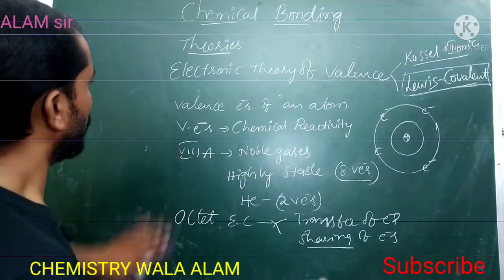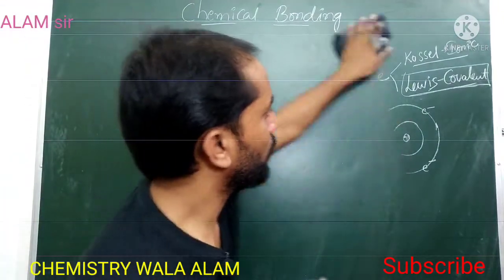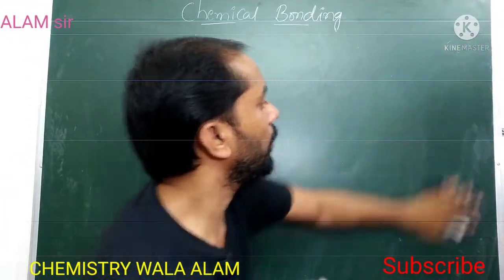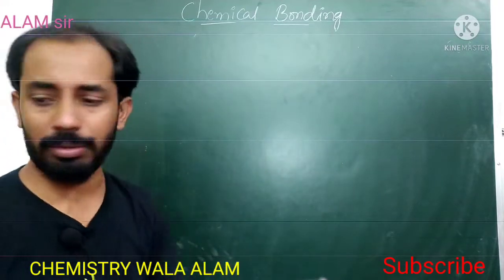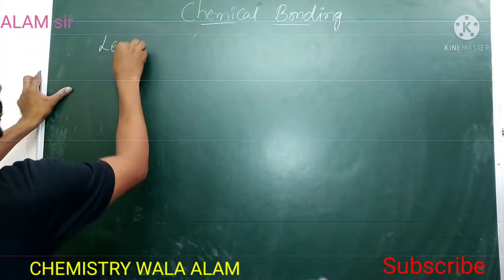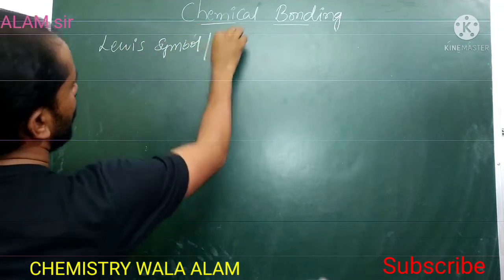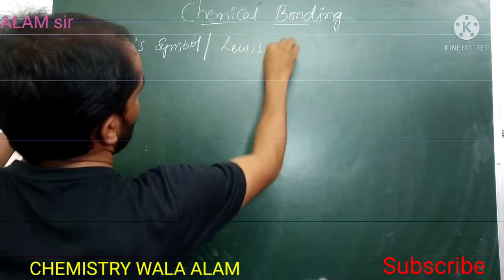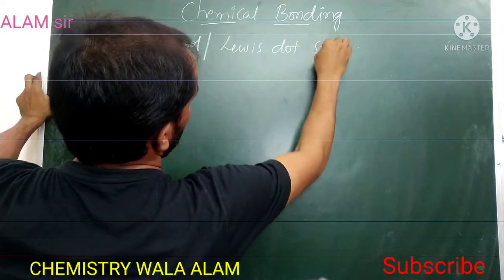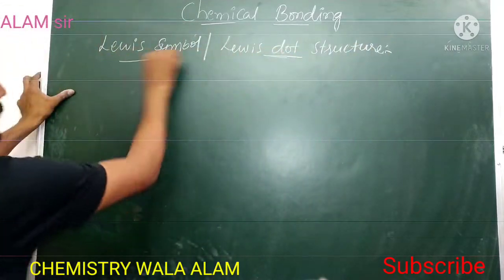Now we will move on to discuss one more point, that is the Lewis symbols. After that we will move on to explain the bonds. Lewis symbols, or Lewis dot structures.